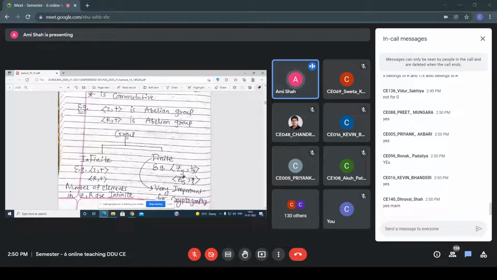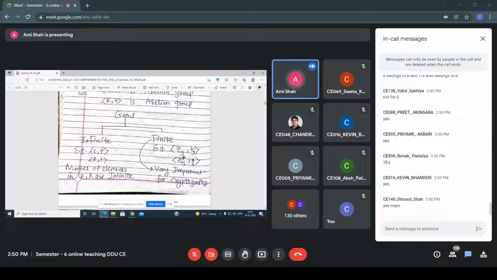Now see, in groups there are two types: infinite group and finite group, right? Z plus and R plus are infinite groups because the number of elements in Z and R is infinite. But the finite groups, like Z5 and Zn star, all of you know the concept.